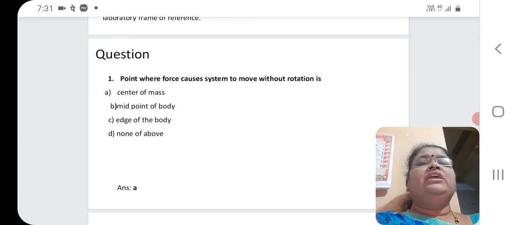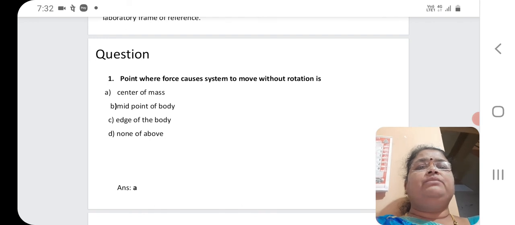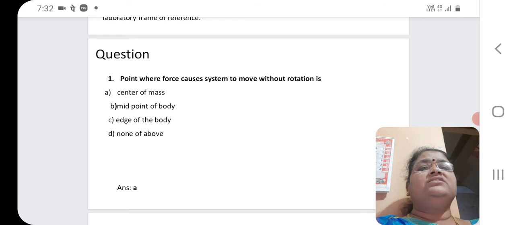Now we will solve some of the questions. Question number 1. The point where force causes the system to move without a rotation is: option A, center of mass; option B, midpoint of body; C, edge of the body; D, none of the above. The center of mass is the point where force causes the system to move without rotation. Hence the answer for this question is A, center of mass.